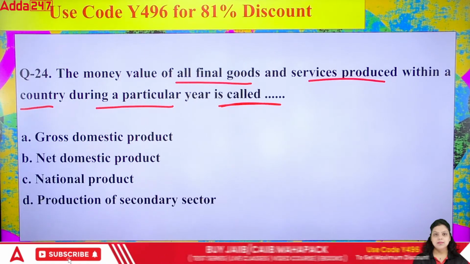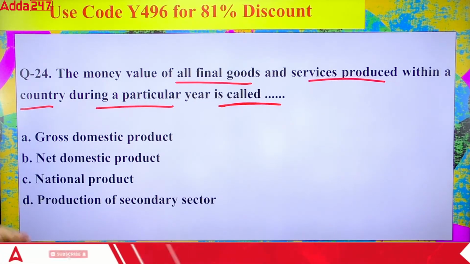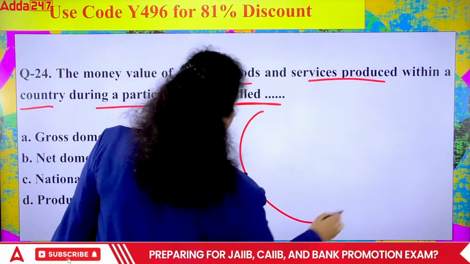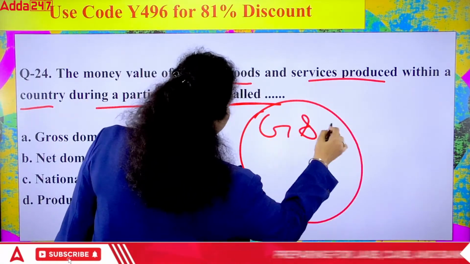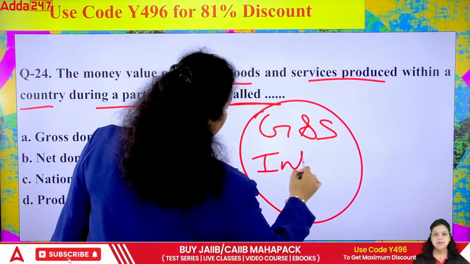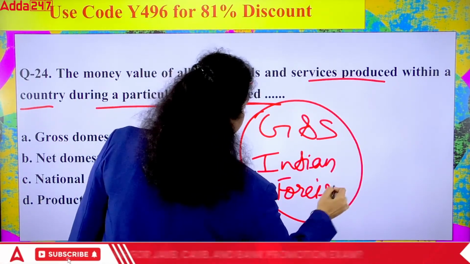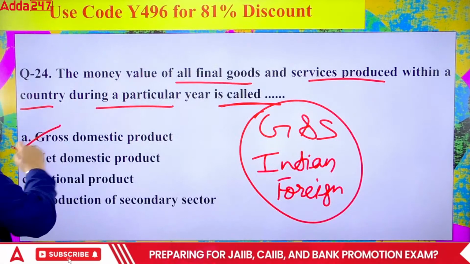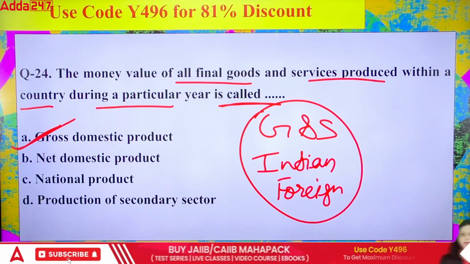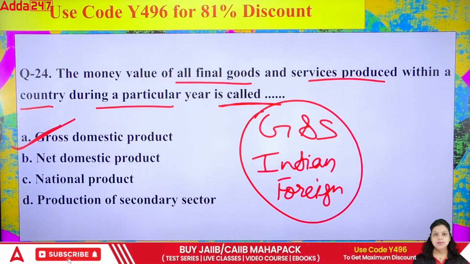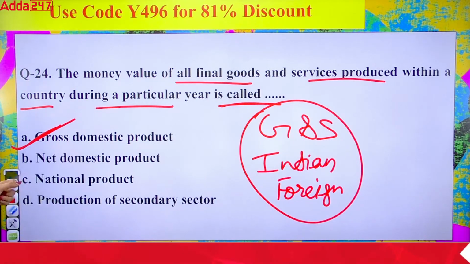So the money value of all the final goods and services produced within the geographical boundary, whether it is produced by an Indian or by a foreigner, it doesn't matter. If it is produced within the geographical boundary, it is definitely going to be GDP. Okay, so the right answer will be A.